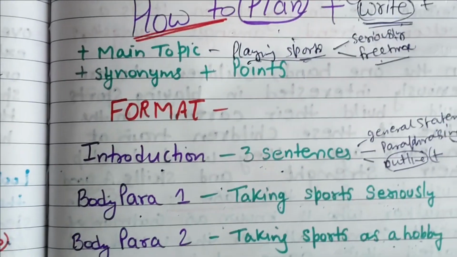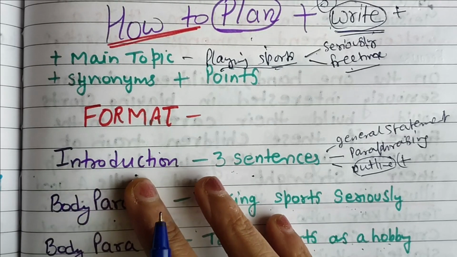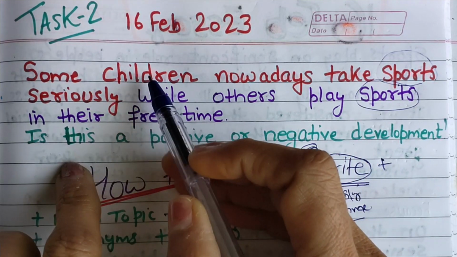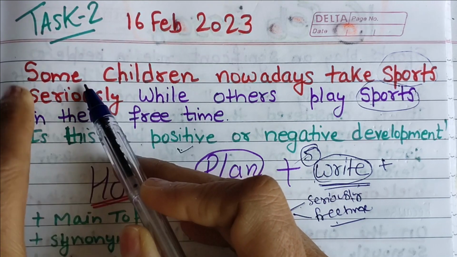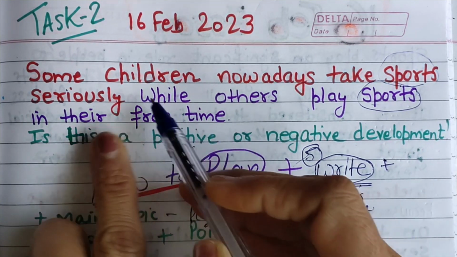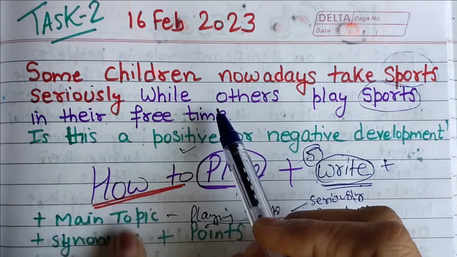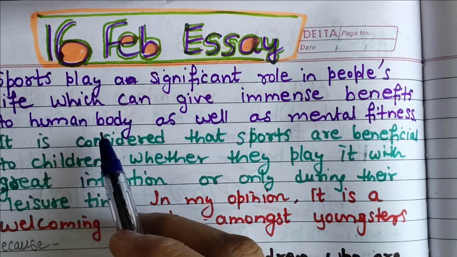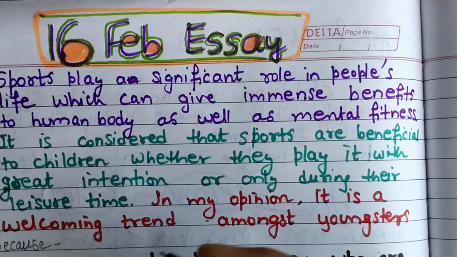Now let's come to the point, how we are going to write the introduction. I will explain everything. Now read the question statement again. Some children, so you may be wondering why I have written in 3 colors, because I want to show you this is one statement, this is another statement, and this is the main question they have asked. Some children nowadays take sports seriously while others play sports in their free time. Okay, now for the introduction, you can use any general statement about the main topic. The main topic is playing sports by children or anybody.